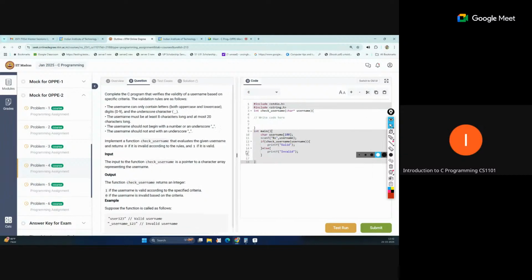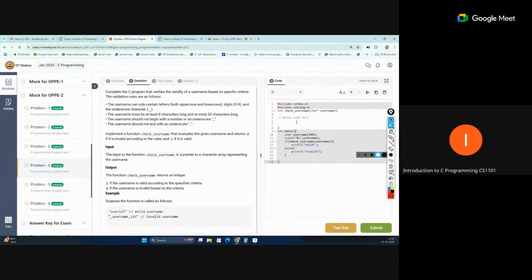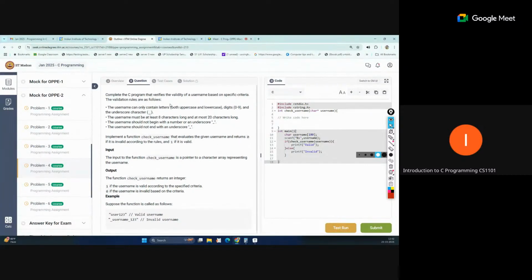Okay, so this is a question based on the string itself. String pointer is there. Complete the C program that verifies the validity of a username based on specific criteria. The validation rules are as follows. The username can only contain letters, both uppercase and lowercase, and digits. Those are the characters it can contain.